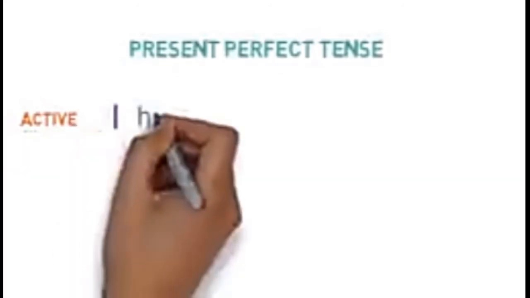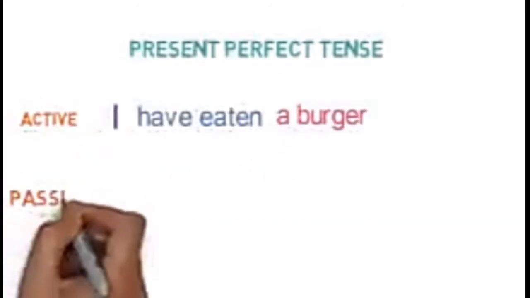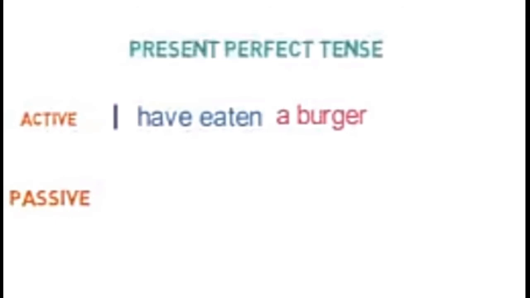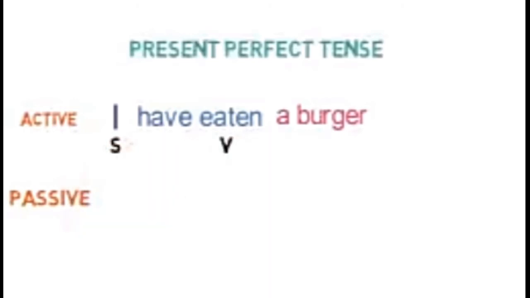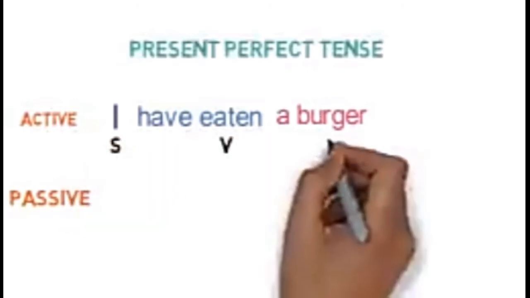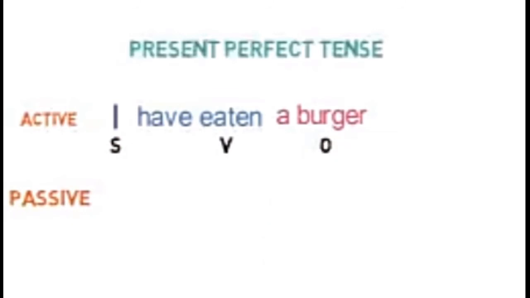Now, let's see an example of present perfect tense. Active sentence. I have eaten a burger. Passive sentence. Firstly, we need to identify SVO, that is subject, verb and object. So here, I is the subject, eaten is the verb and a burger is the object. Now let's swap the position of object and subject.